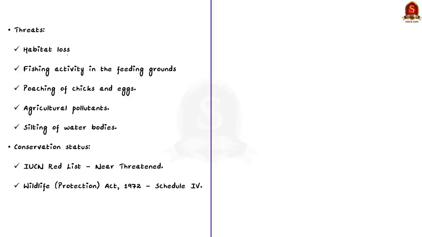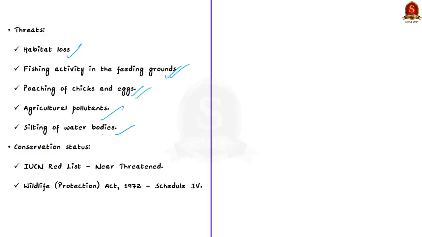First one is obviously the habitat loss, and second threat is fishing activity in the feeding grounds, and third, poaching of chicks and eggs of this species is also a reason for rapid decline in its population. Then agricultural pollutants are also a reason, along with silting up of water bodies. So these are the threats faced by the spot-billed pelicans.